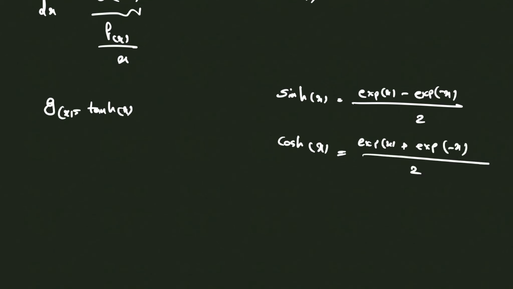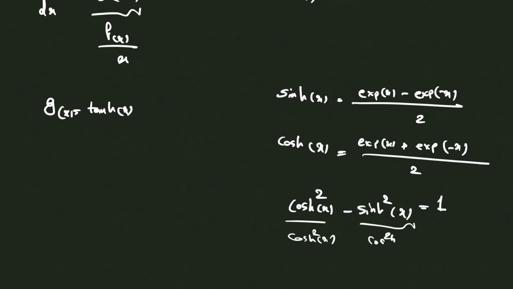You could use this to show that this equation holds, and you can divide both sides by this, which gives 1 divided by hyperbolic cosine of x squared is equal to this. This is just important for rewriting what we have to rewrite.